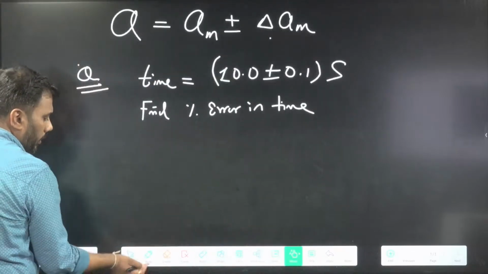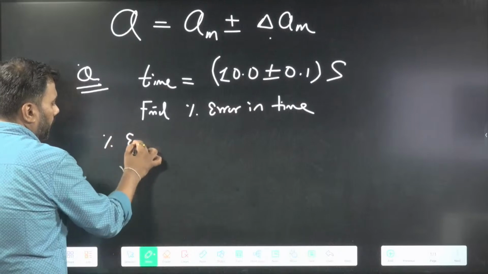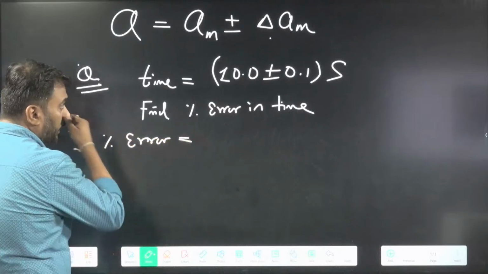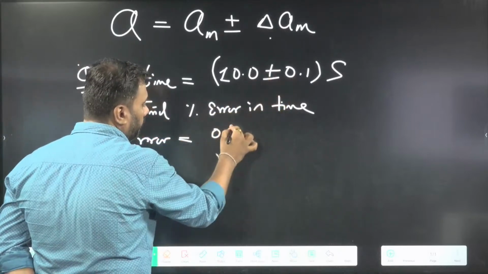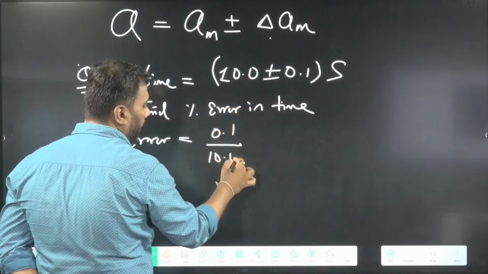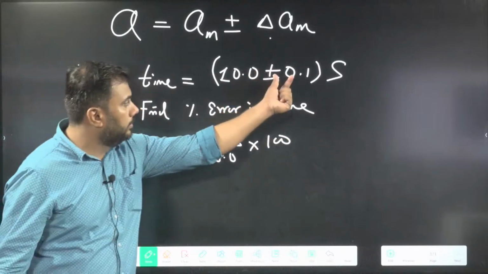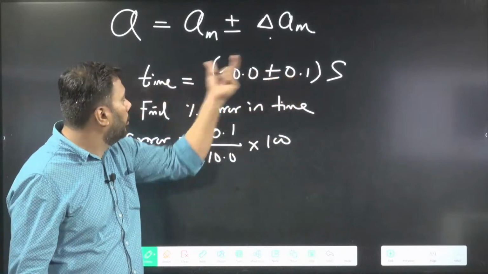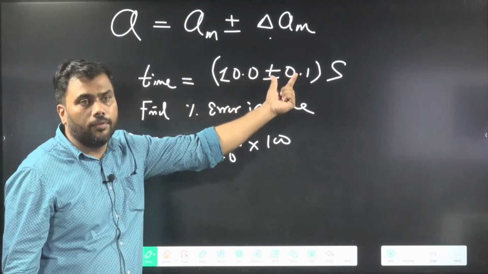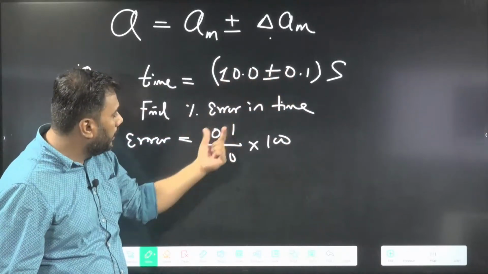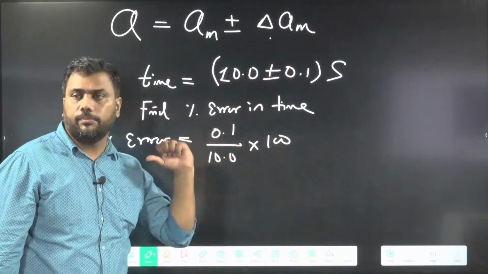So let me solve this question here. I want the percentage error. Percentage error is defined as error divided by the value of the physical quantity, into 100. Here the error is the error in length or time, whatever we are finding out, here error in time. And this is the value of time. Error in time divided by time, into 100. This is the percentage error.